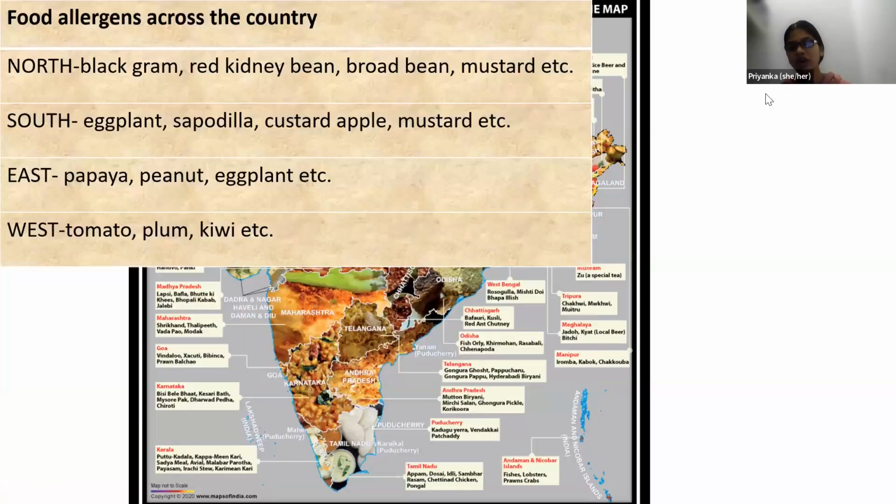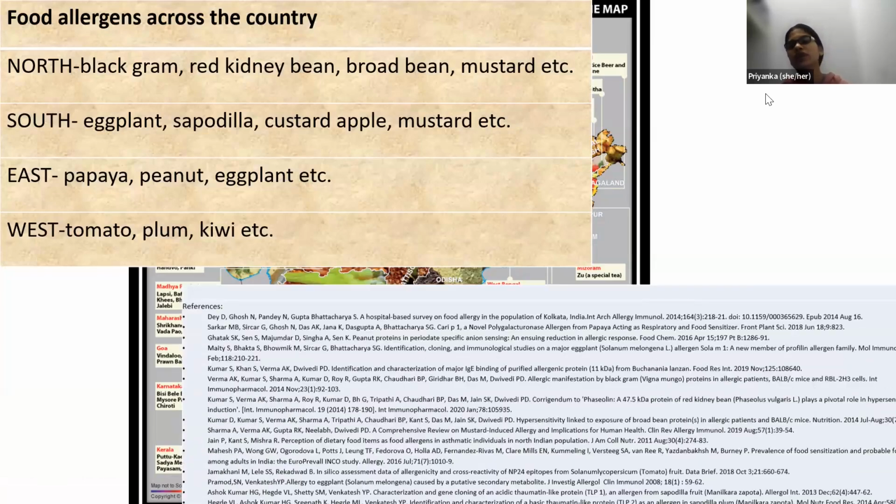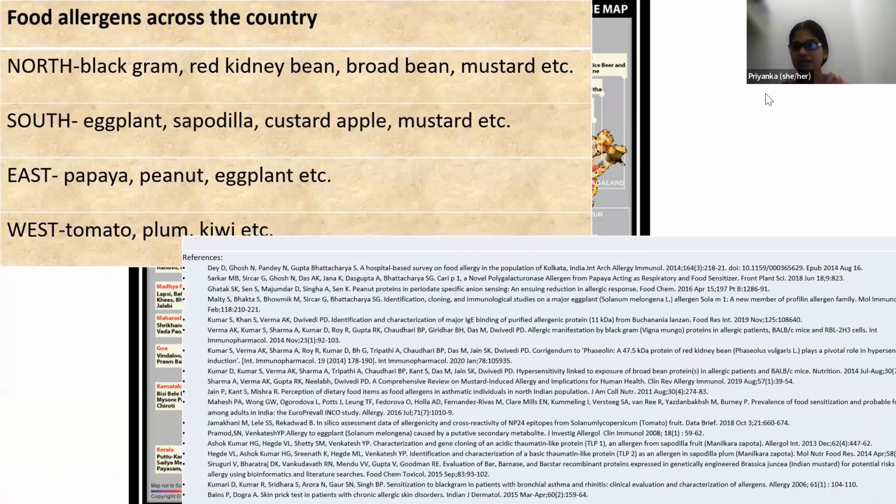So based on literature, we have collected a few food items from different regions of India, from northern region, southern region, east and western part of the country, and most of these food items based on the literature are reported by patients.